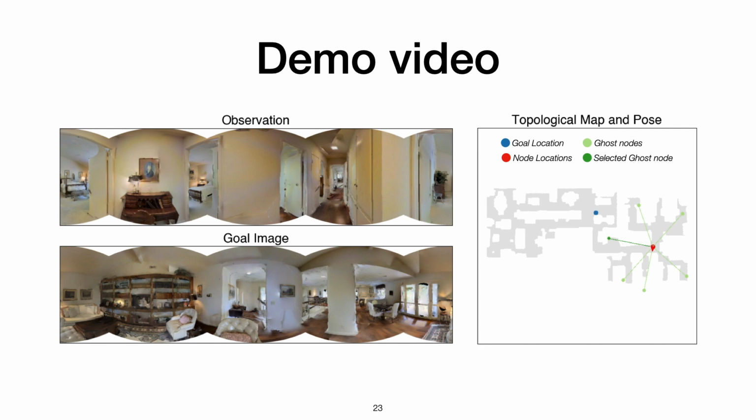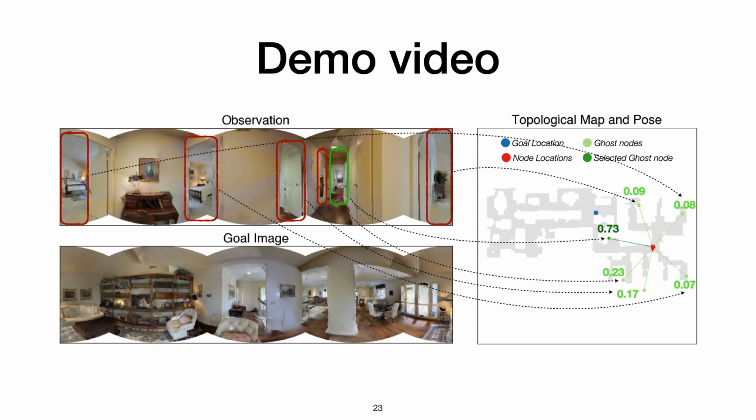Here we show an example trajectory using the neural topological SLAM model. At the beginning of the episode, the agent creates a regular node at the current location and adds ghost nodes in explorable directions using the geometric prediction function. It then scores the ghost nodes based on the goal image using the semantic score prediction function and selects the ghost node with the highest score.